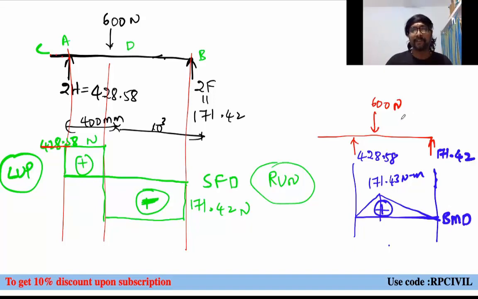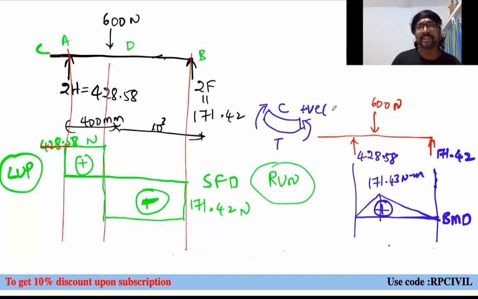And why are we taking it as positive? If you observe my special class on YouTube, or that free class in the Unacademy Learning App on the sign convention for SFD and BMD, you can see that whenever the bending moment creates top compression, bottom tension, it should be upward on the right side and also upward on the left side. Whenever it creates top compression, bottom tension, you take it as positive or sagging bending moment. If we observe, when you consider this point D, the reaction at A, that is 2H, creates an upward bending moment. Upward means top compression, bottom tension will result. So it will be taken as a positive sagging diagram. Yes, positive sagging diagram. So this is your bending moment diagram.